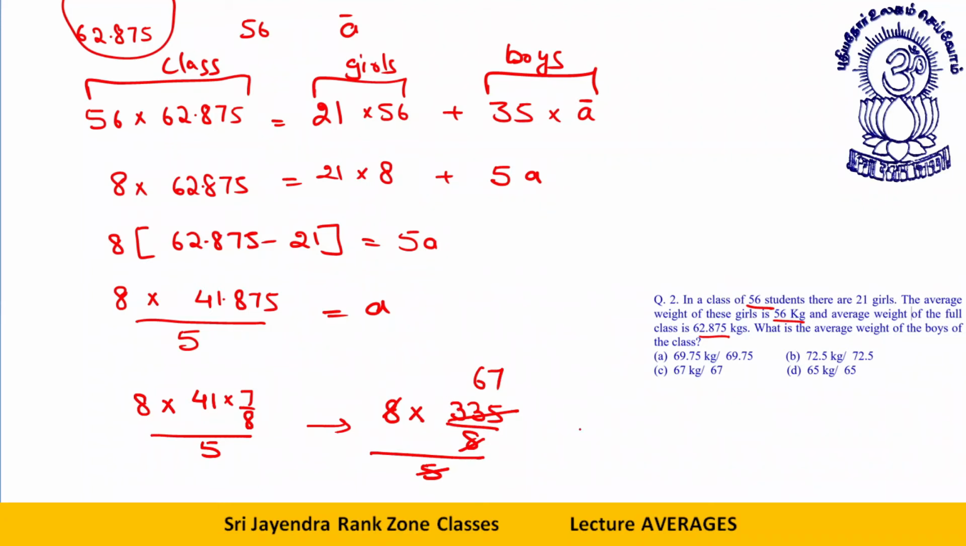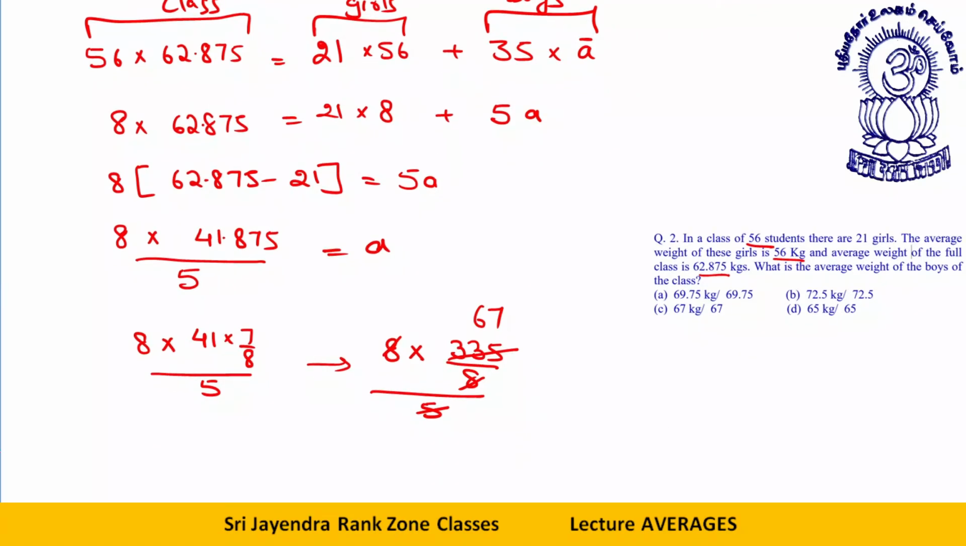Therefore, the average weight of boys is equal to 67 kg. I'm sure things will be very clear to all of you. Okay.